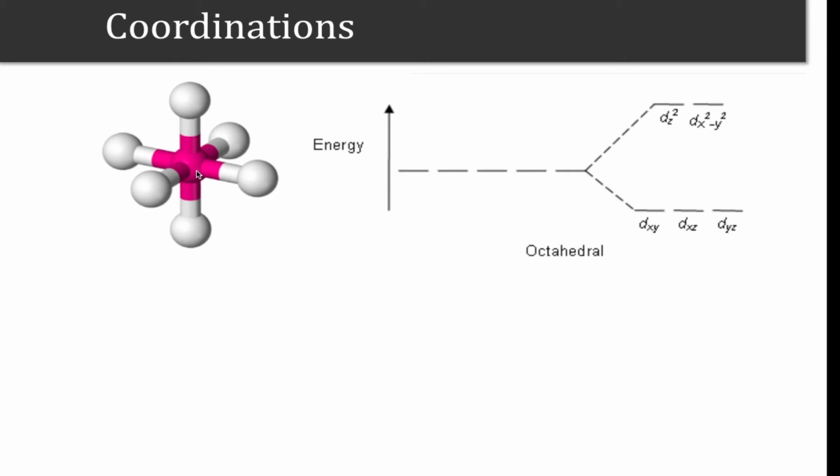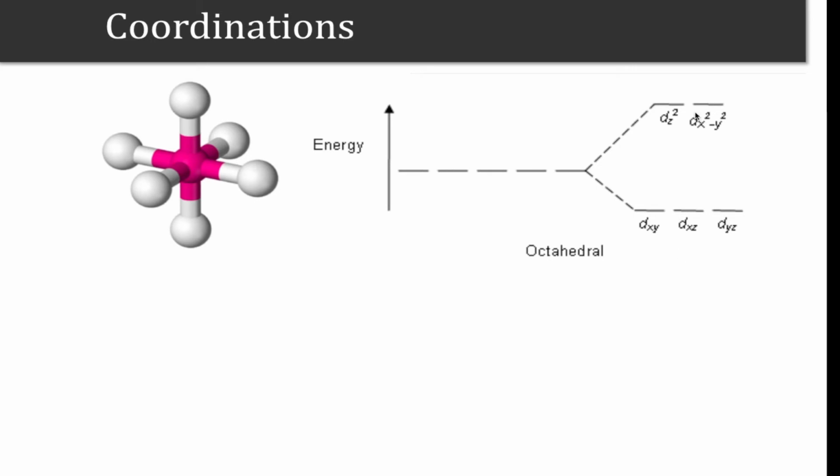If we look at the energies of the 3d orbitals here, we can see that xy, yz and zx have lower and equal energy. So these are 3-fold degenerate. On the other hand, z square and x square minus y square have higher energy, and these 2 are also degenerate. These 3 orbitals are called t2g orbitals, and these 2 orbitals are called eg orbitals. t2g are lower in energy, eg are higher in energy.